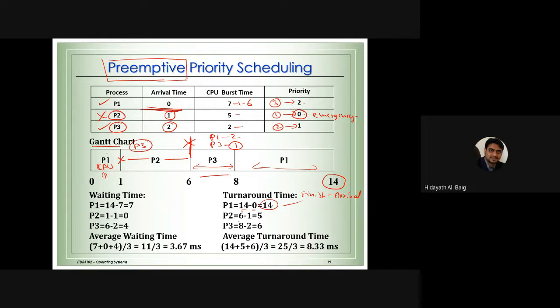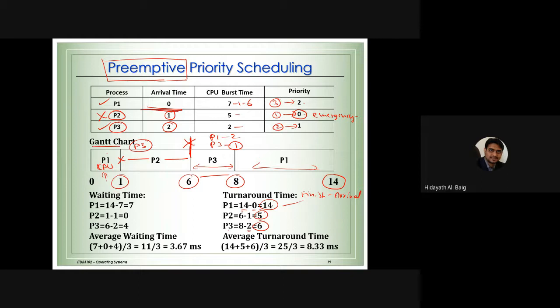Process 2 came at 1 millisecond and completed the job at 6 milliseconds. Always minus arrival time, so that is 5 milliseconds. Same as the previous examples. Process 3 completed the job at 8 milliseconds, minus arrival time 2 milliseconds. So that is going to be 6 milliseconds. Okay, so that's what we have to understand.